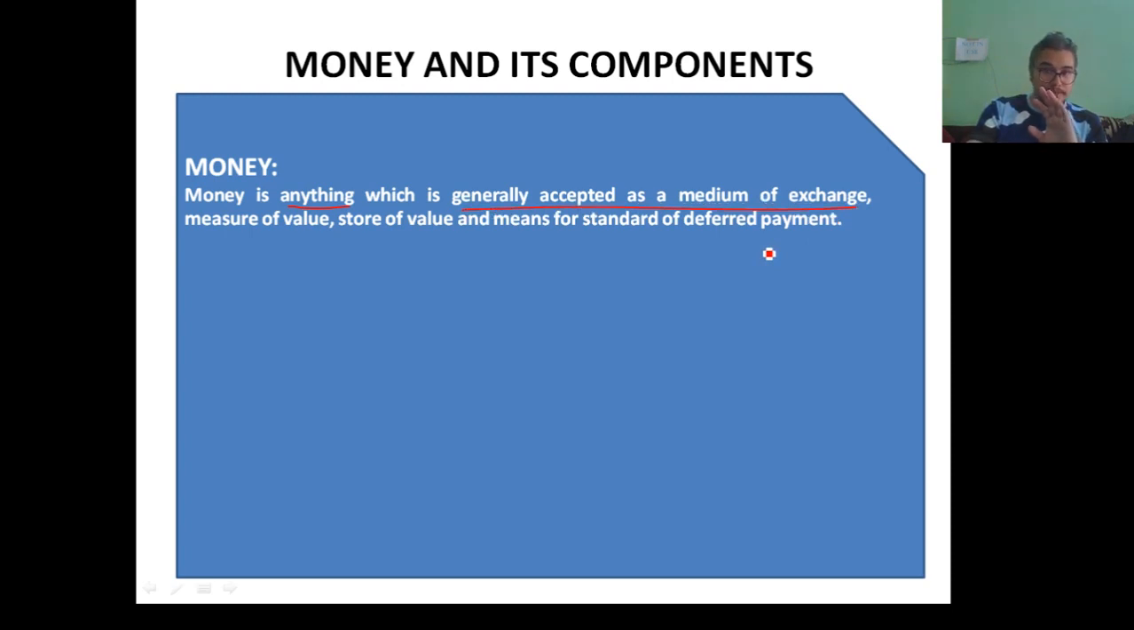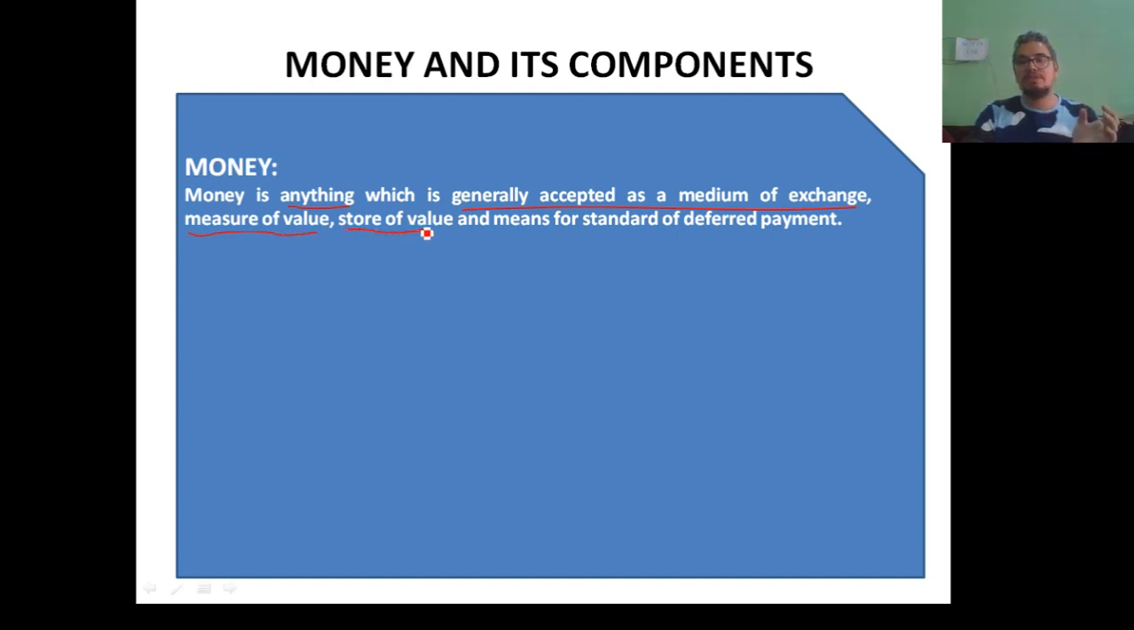Now let us compare it with barter system again. There was no common medium of exchange, so in case of money, it is generally accepted as a medium of exchange. So if you know that limitation, you can write the definition accordingly. Money is anything which is generally accepted as a measure of value. In this case also, if you compare it with barter system, there was no common measure of value. So here money becomes the common measure of value.